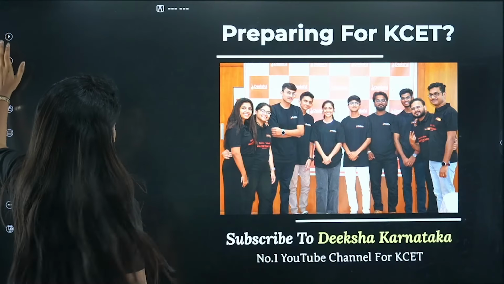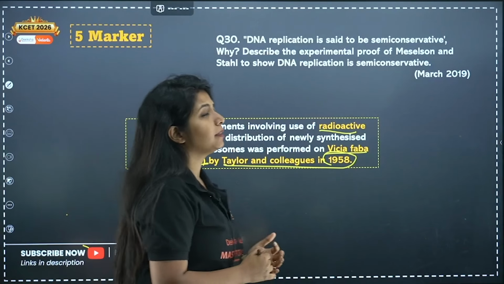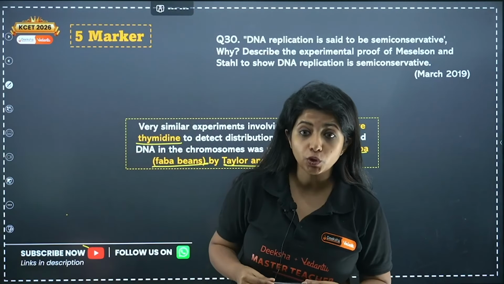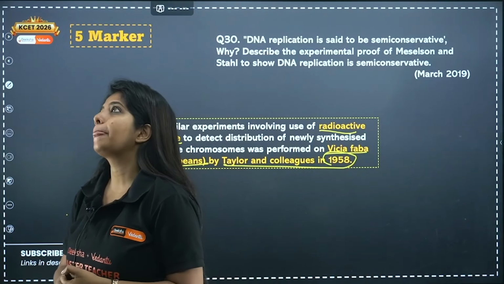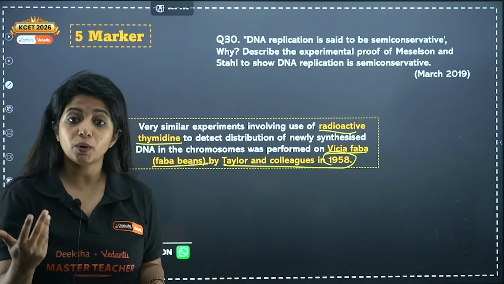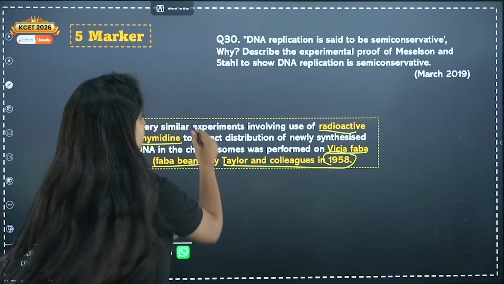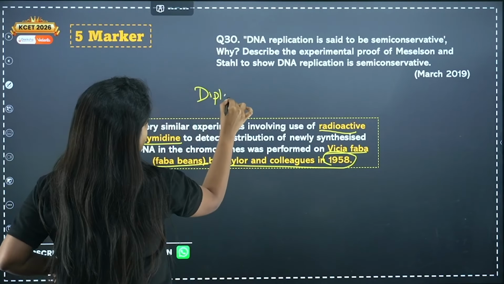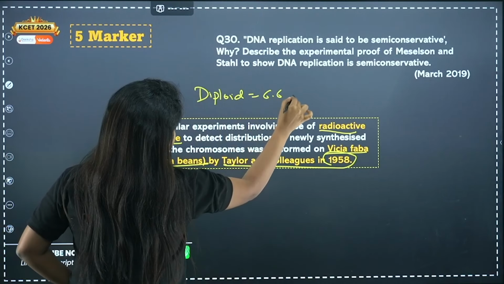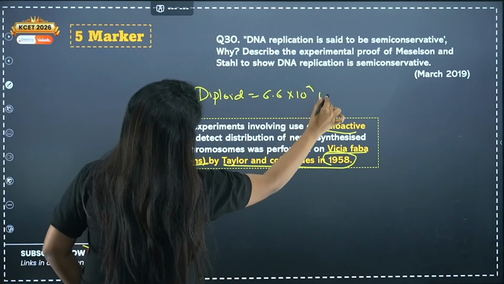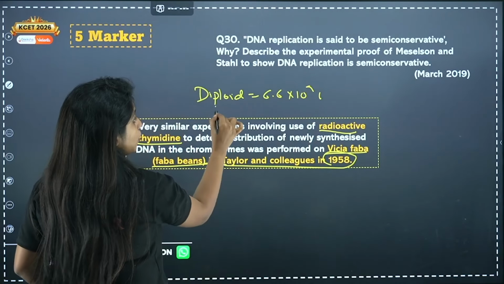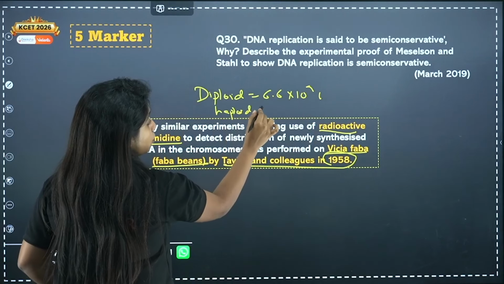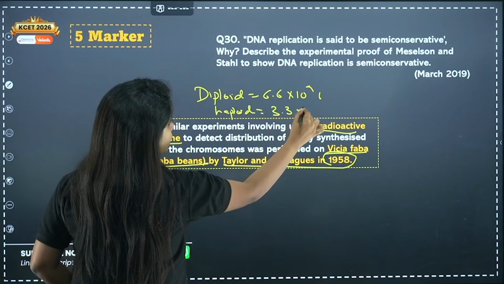So these are the things that I wanted to discuss. Apart from that, please go through the genomic size of all the organisms. For us, the diploid content in our body is 6.6 into 10 to the power 9 base pairs. The haploid will be half of it, that is the one found in gametes, 3.3 into 10 to the power 9.